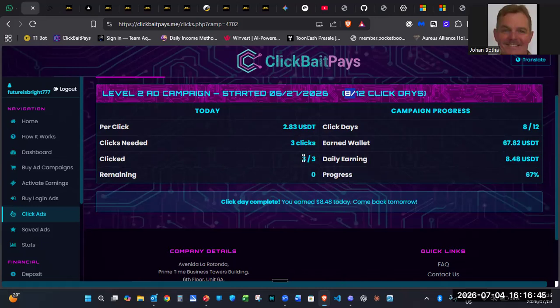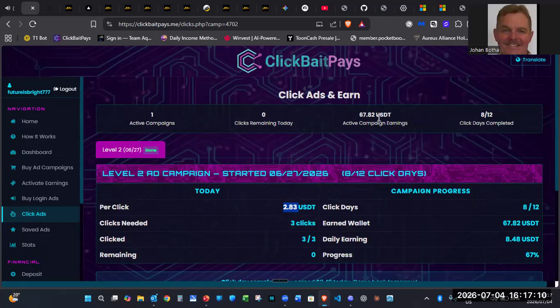So today I've clicked 3 out of 3. Today's remaining ads is 0. That means today's clicks are gone. So tomorrow I just come in and I click those 3 ads again. And you see per click you earn $2.83. And it takes you 12 days to complete this. You will earn on level 2, 101 USDT. And then you wait another 7 days, then those funds are credited to your account.